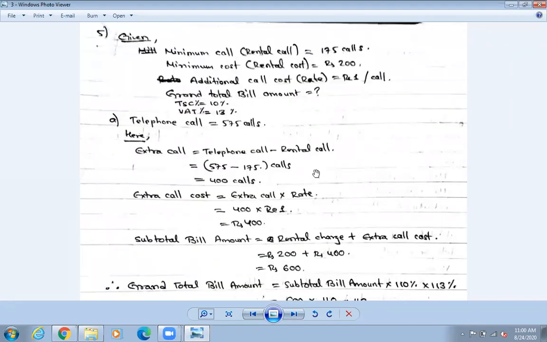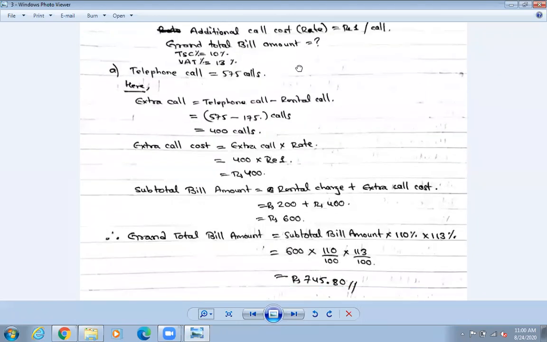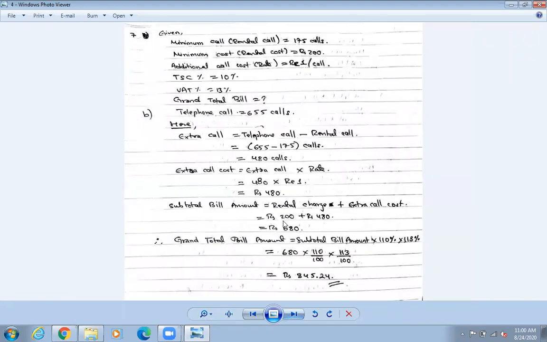That means grand total bill amount ne find गर्नु भन्छ. Find the total bill. Total भनेको कति रुपैयाँ तिर्नु पर्छ तिमीहरूले? तिर्नु पर्ने के हो? After TSC and VAT. So TSC र VAT पछाडि के भन्छ त्यसलाई? Grand total bill amount ने भन्छ. So that's why we need to find out the grand total bill amount. Okay. So number 6 also you can do it in the similar way. यही तरिकाले गरौँ. So number 7 also same, है?